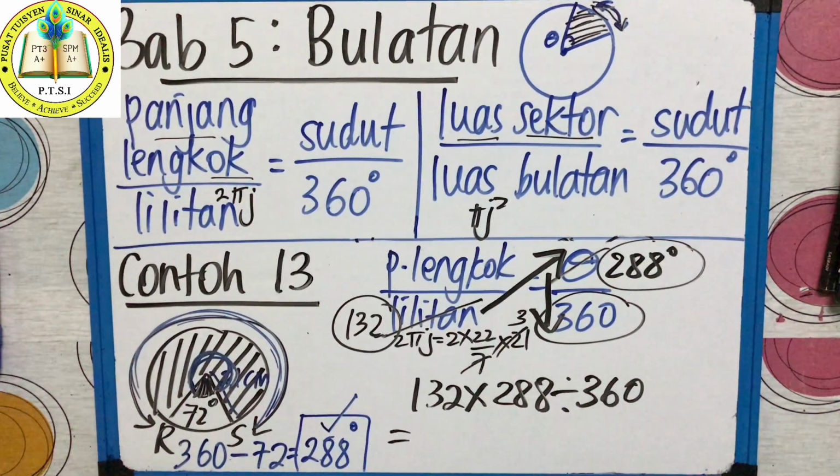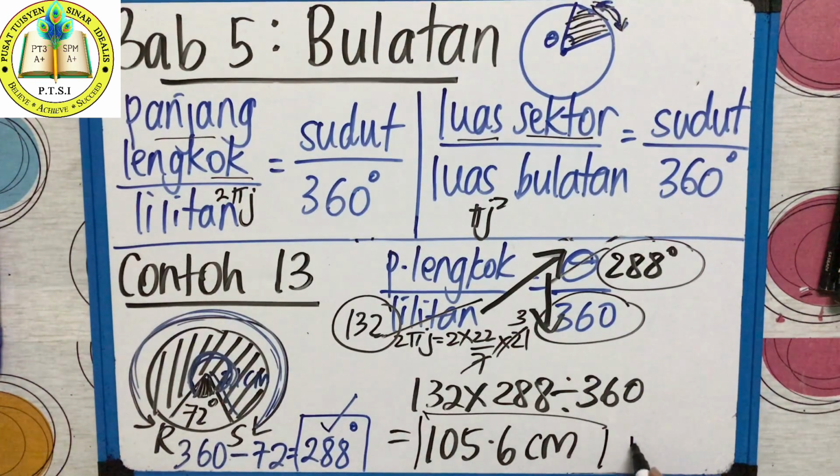You get in point form, right? 105.6. Not a very long point, just a short point. 105.6. Panjang lengkuk unit tu apa? cm because it's a length. So this is your final answer. 105.6 cm.